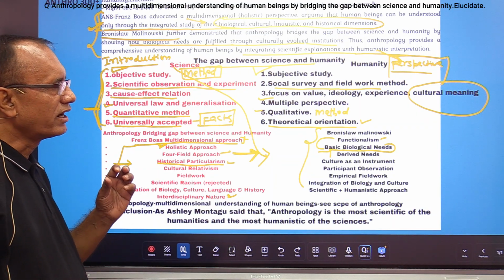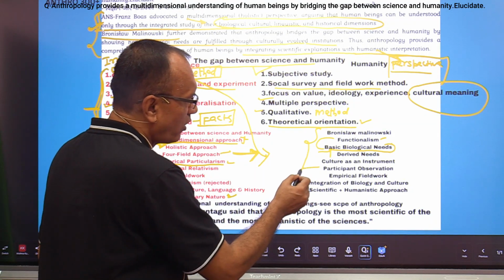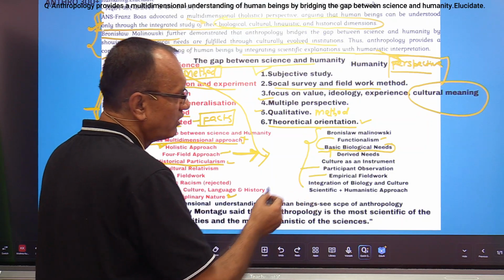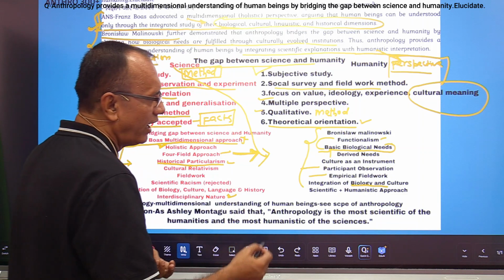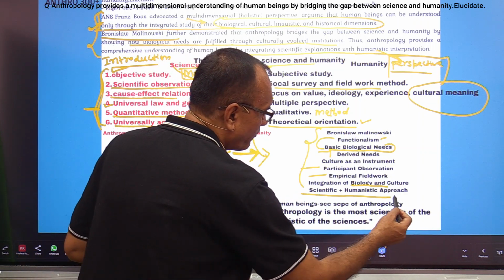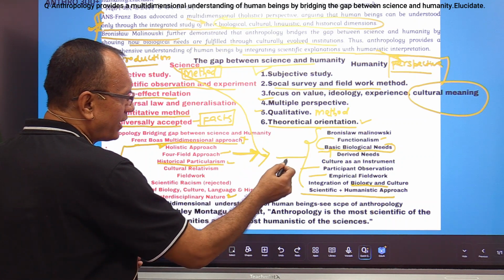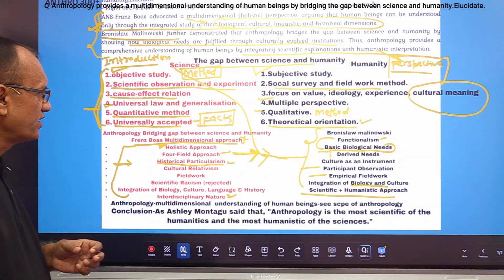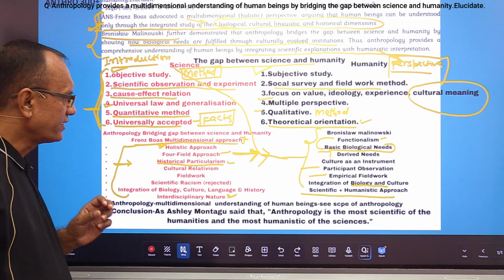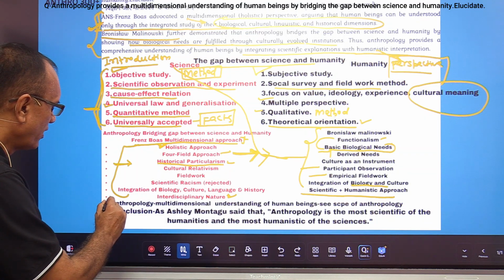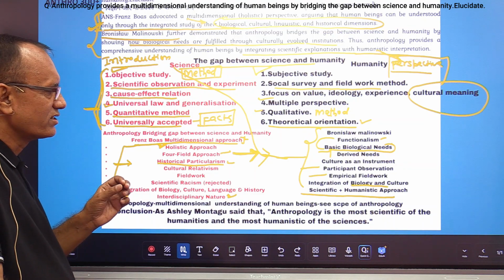So culture works like an instrument, and he also provided participant observation and empirical fieldwork, and he integrated biology and culture, and he also integrated the scientific and humanistic approach. So these are the bridges across the gap between science and humanity.